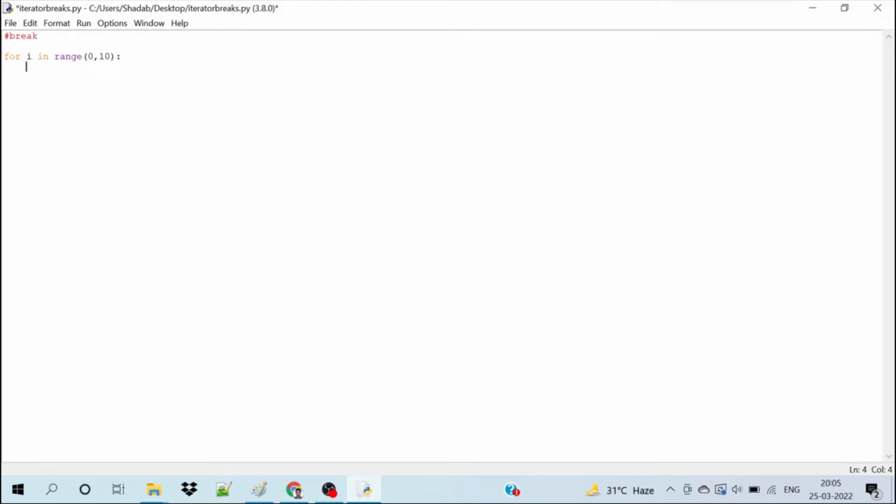Now we will write an if condition that will invoke the break statement. If I is less than 5, then let's break it. And if we break it, then the loop will stop. Now here we can write print I. When we print it, it will print 0 to 4, but after that it will encounter a break statement and the loop will break.